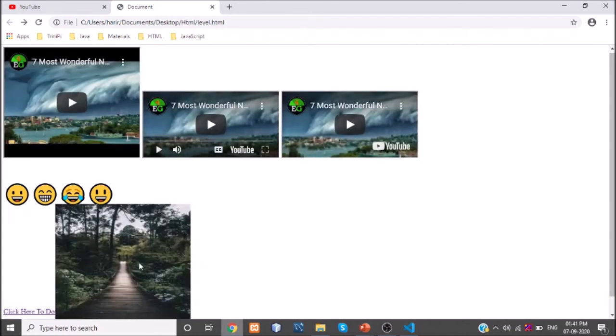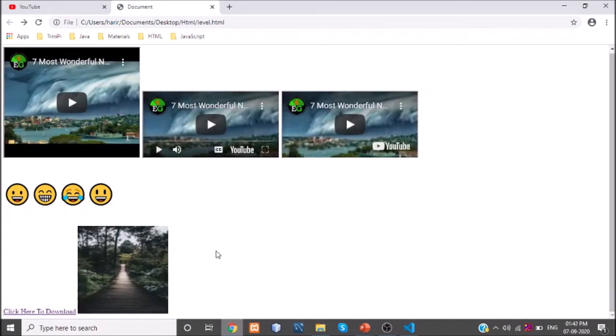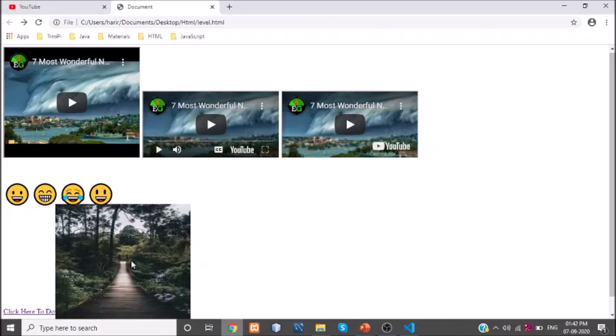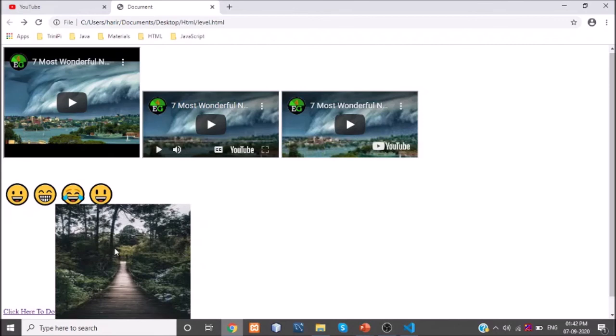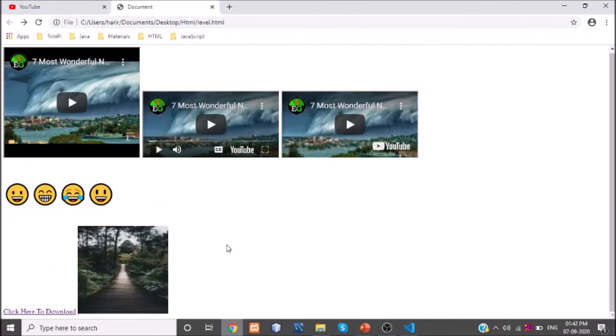See, this is the default image size, right? When you hover the image, it shows the zoomed part of the image. When you move the mouse away, it returns to the default size. See, on mouse over, it is getting zoomed; when you release, it is zoomed out. This is all about adding zoom properties in our website.